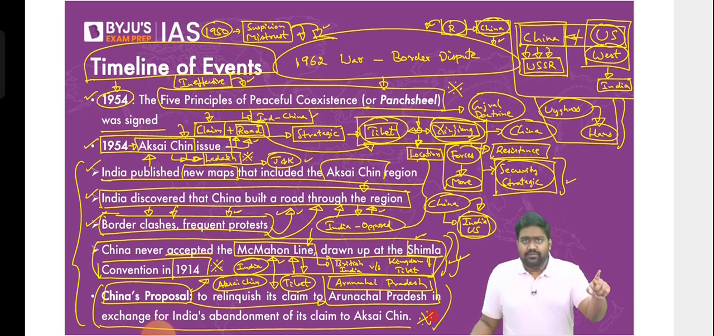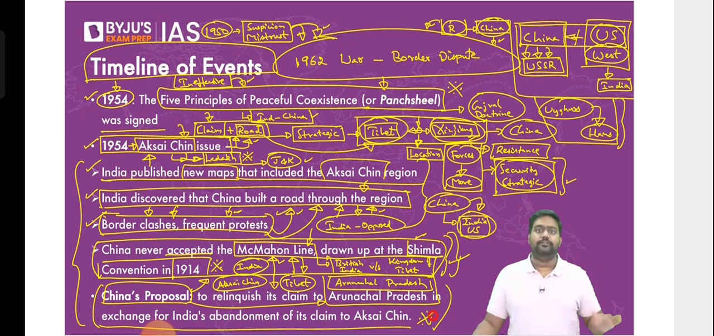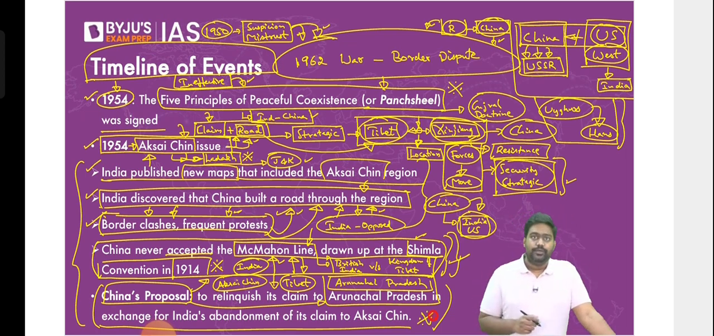China said, see, we will recognize the McMahon line. We will say, okay, Arunachal is your territory, but you should accept Aksai Chin as our territory. It suggested a quid pro quo, an exchange. Now, this was unacceptable to India. We rejected this outright because legitimately, Arunachal and Aksai Chin both belong to India.